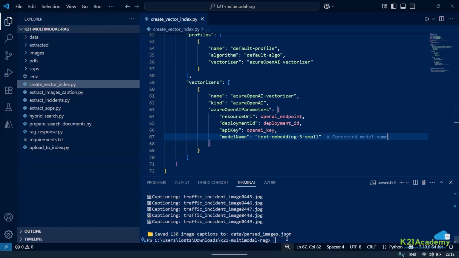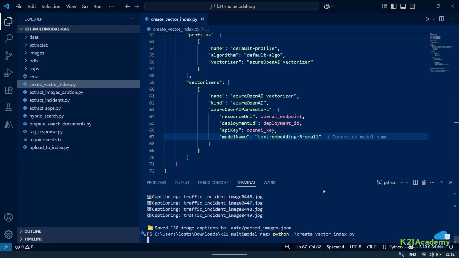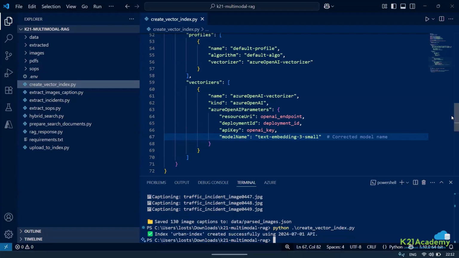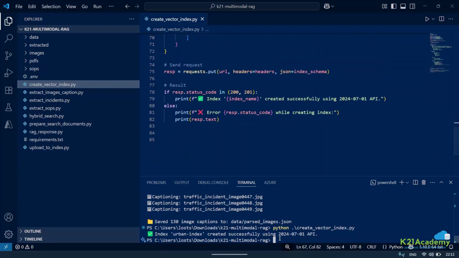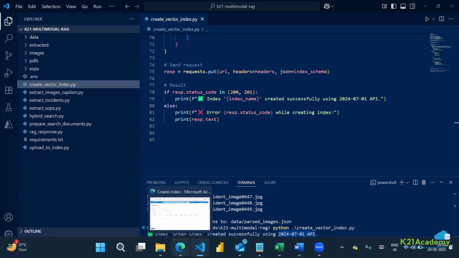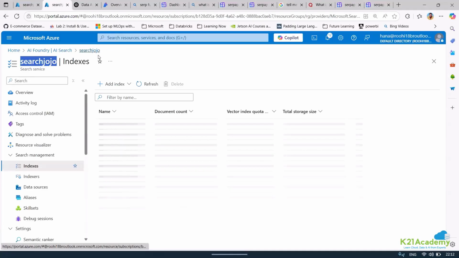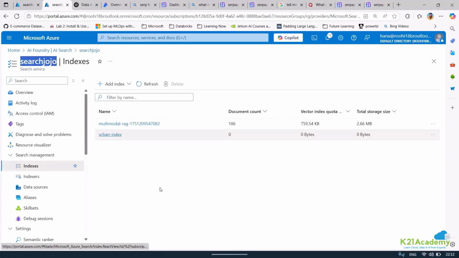Okay, corrected model name. Now if I want to create a index, I can just run this piece of line. It will actually go ahead and create an index based on what we have specified. Again, a very important thing, to be very frank, I tried a lot. This is the API that supports OpenAI embedding. Earlier APIs are not supporting it. The 2024 July 1 API is really supporting it. So I've just created a vector index. If I come up here, you can see that I've just created a vector index by the name urban index.